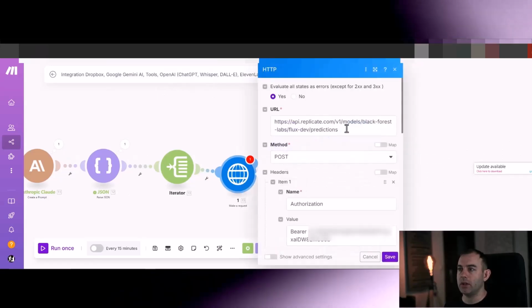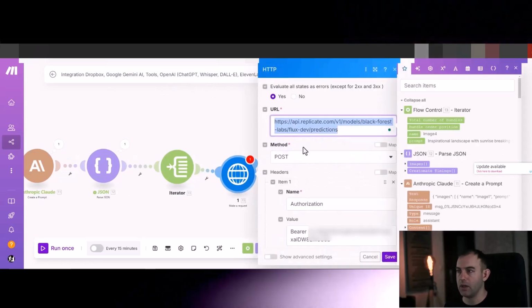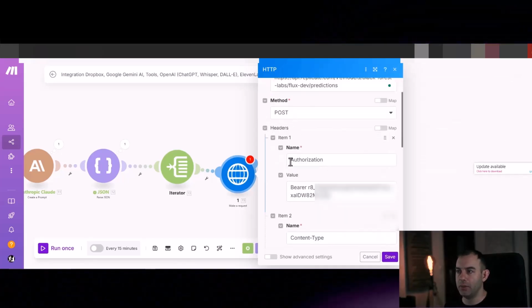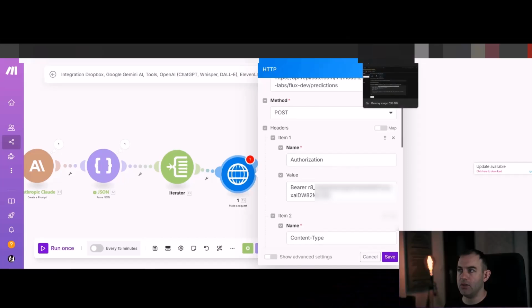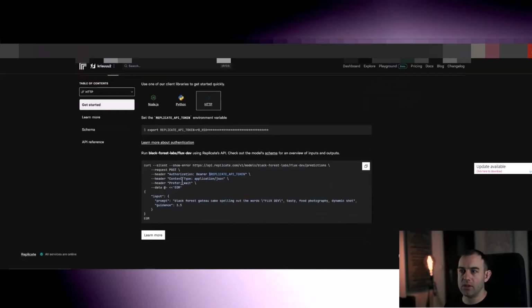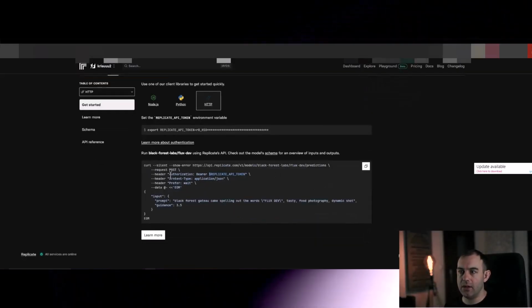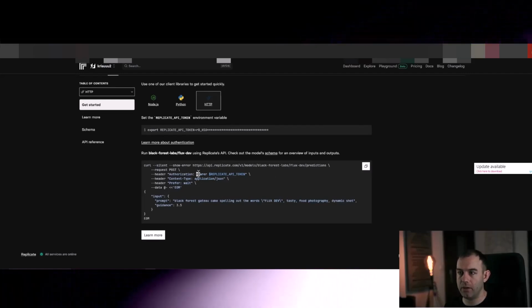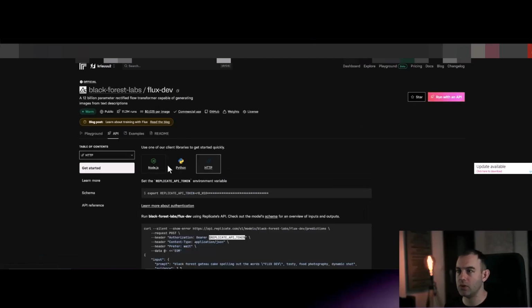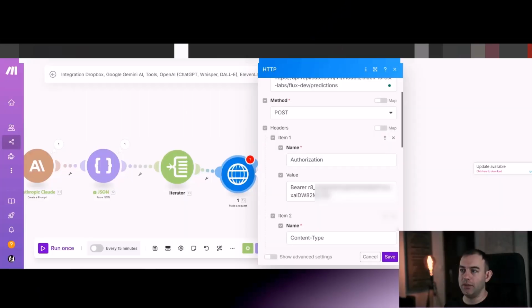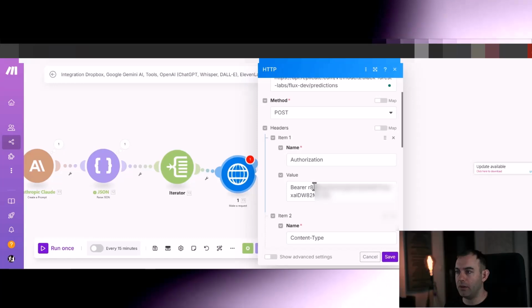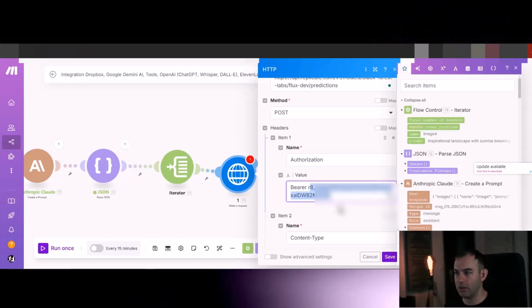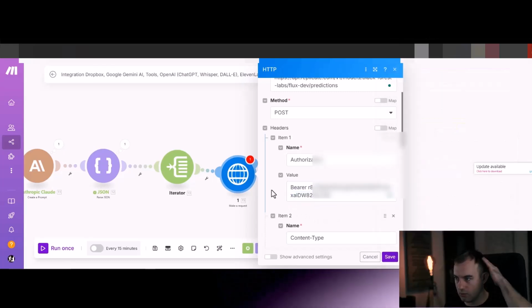If you click on it again, this goes here. Now the method is POST. For the headers, you want to put authorization, and if you've done API calls before, it's all here. So header, authorization, and in the value you want to put Bearer and your Replicate API token, which you can generate in your settings. I've done it already, so my bearer is here, and I'm just blurring out my code because I don't want anyone to be using it, and I would be asked to regenerate it.